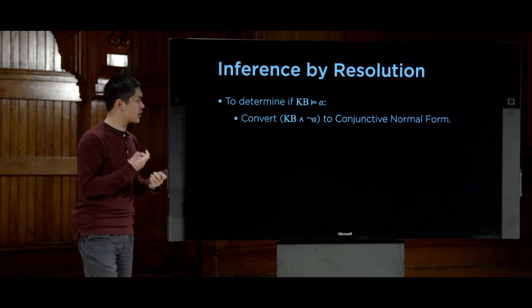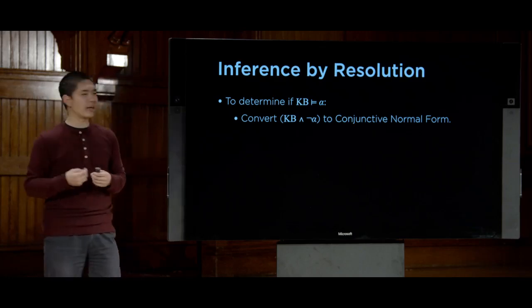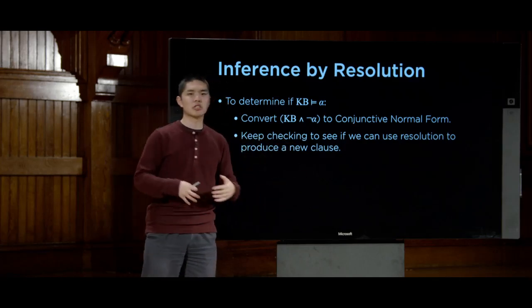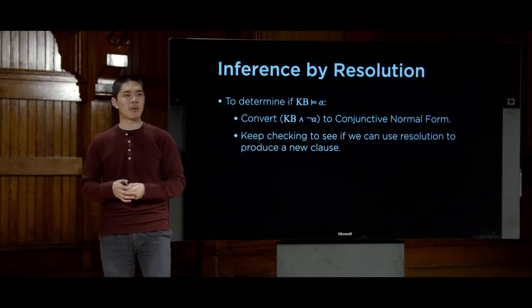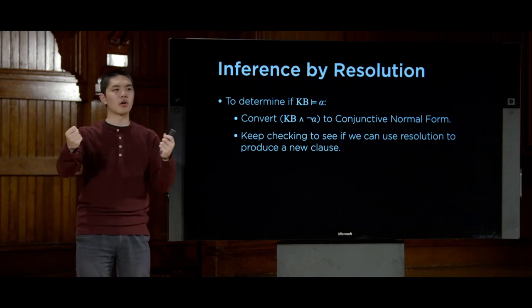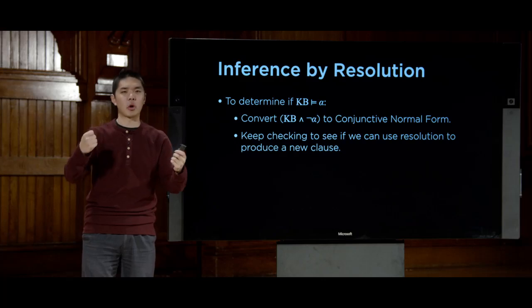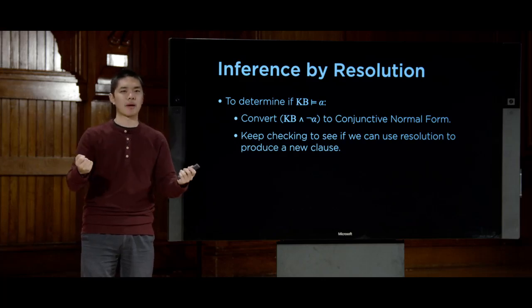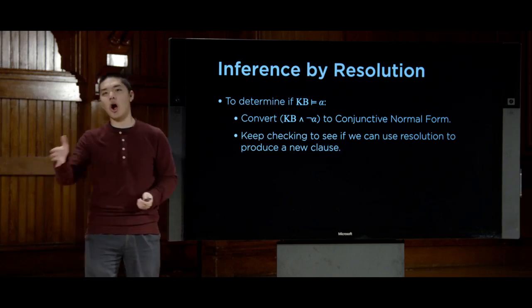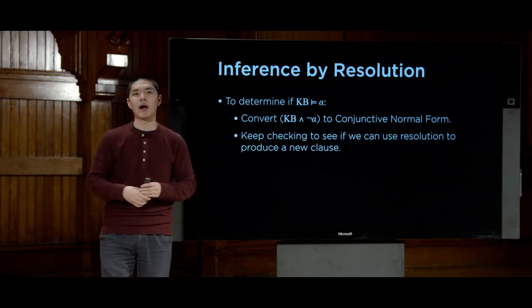And when we have these individual clauses, now we can keep checking to see if we can use resolution to produce a new clause. Right? We can take any pair of clauses and check, is there some literal that is the opposite of each other or complementary to each other in both of them? For example, I have a P in one clause and a not P in another clause, or an R in one clause and a not R in another clause.